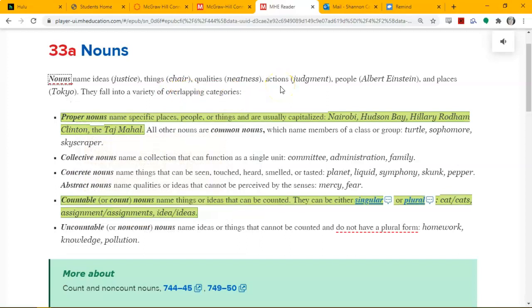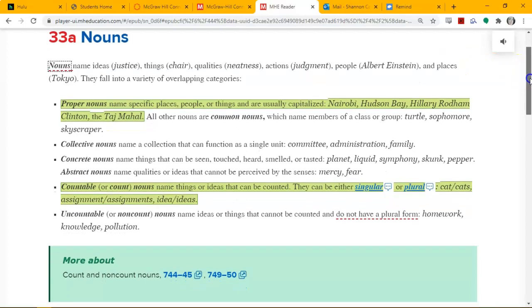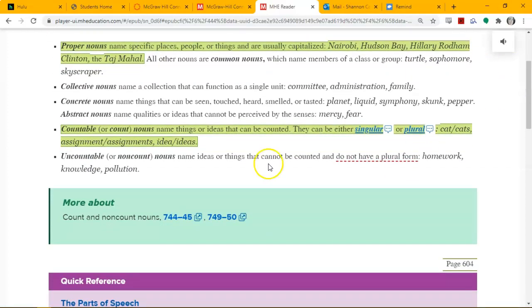One thing you need to know about nouns is which ones are proper nouns. Those are the ones that need to be capitalized. If it's the name of something, it needs to be capitalized. You also need to know how to make things singular and plural. To make something plural, you usually add S or ES.